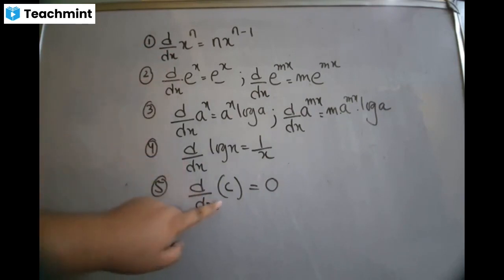And differentiation of a constant is 0. The derivative of 7 is 0. Differentiation of any constant is 0. So these are the first set of formulas. So please take a screenshot of this first.